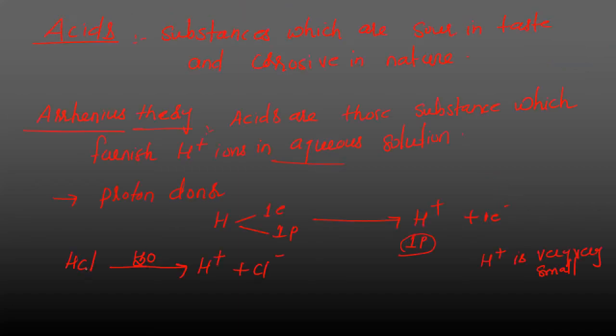Going back to the previous reaction, HCl: when we dissolve it in water, what will we get? The hydronium ion. What is this H plus? Nothing but the hydronium ion. It will give the H plus, but it is very, very small and cannot exist alone, so it will immediately combine with water and form the hydronium ion. Sometimes this can also be represented as H plus (aq), with aq in subscript. That means water molecules are associated with the H plus ion.